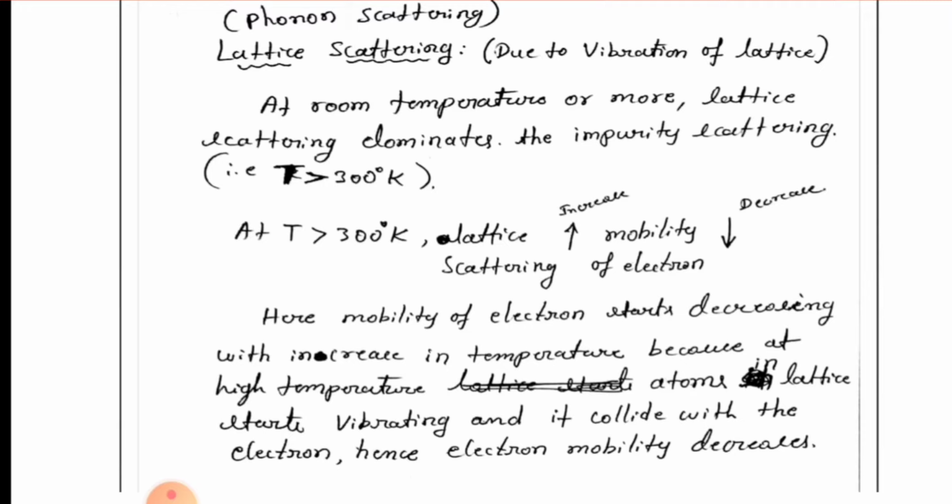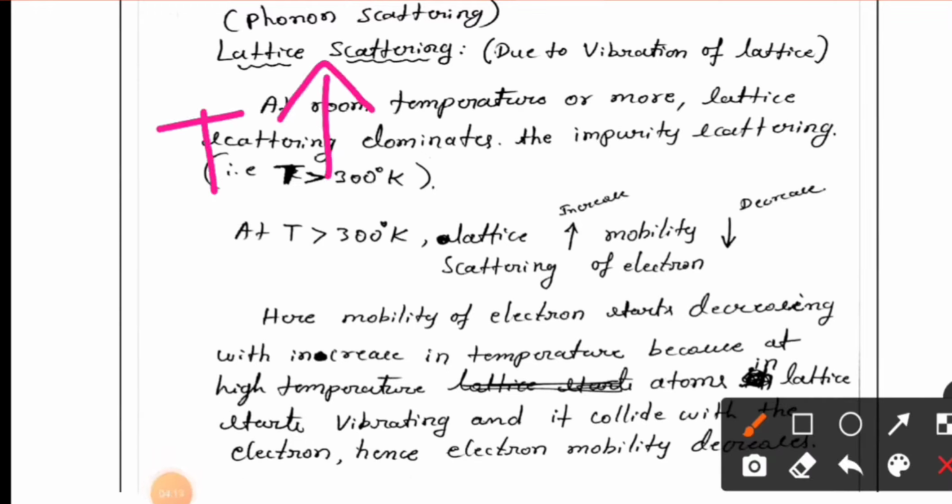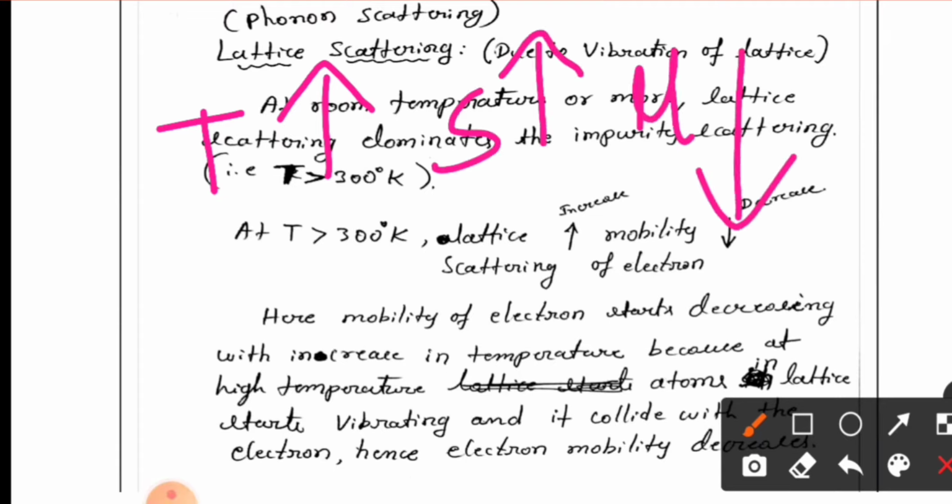We know when we are moving so fast, if we are hit with some obstacle, our speed will be reduced, right? Same thing: as the temperature increases, lattice vibration increases, and the atoms may collide with this fast moving electron, so the mobility of electron will decrease, or the velocity of the electron will decrease. Remember this: as the temperature increases, scattering increases, so mobility of electron decreases. Lattice scattering happens at higher temperature, normally at room temperature or greater than that.